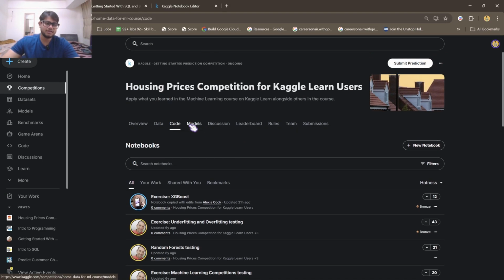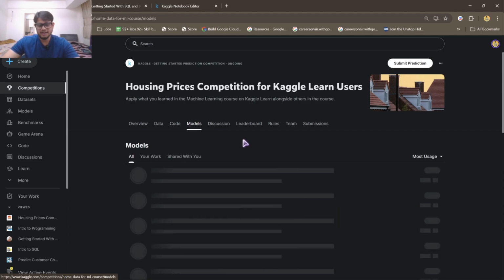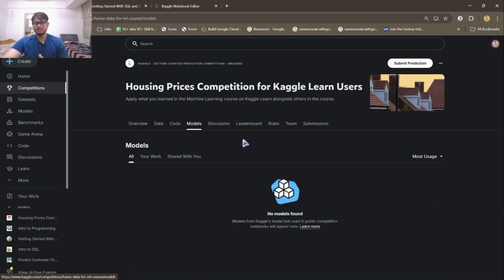Now coming to the models section, it is very rare to have some models over here. Basically these are the models with which the users have trained or got the prediction of the submission which they made. Here models are listed. Usually whenever you make a model, even if you publish the model, Kaggle won't be showing your model over here for a specific competition. I don't know why.